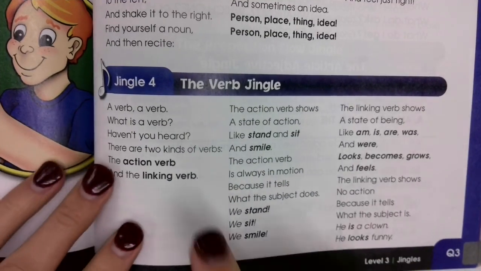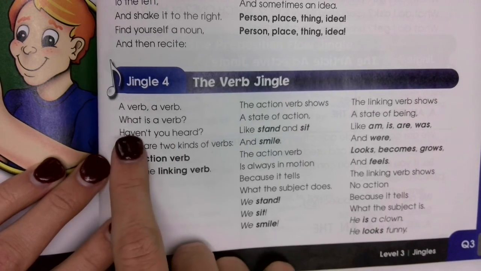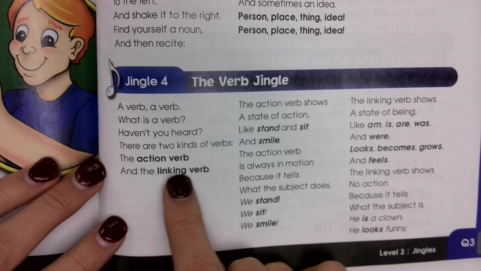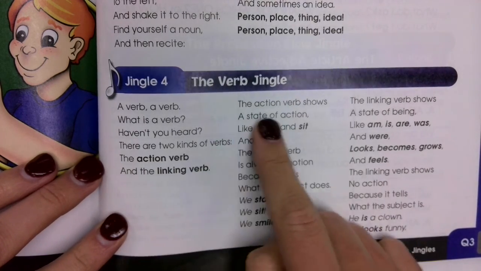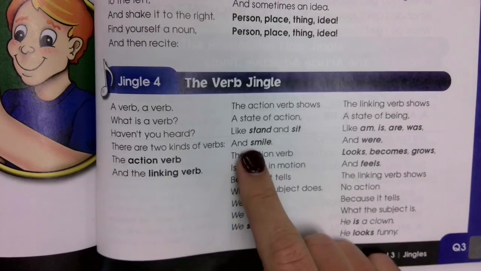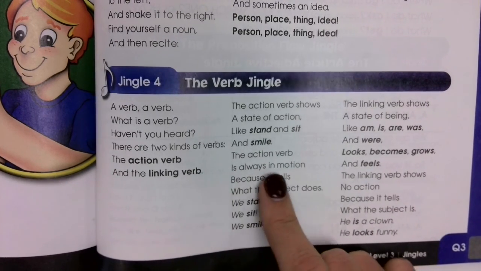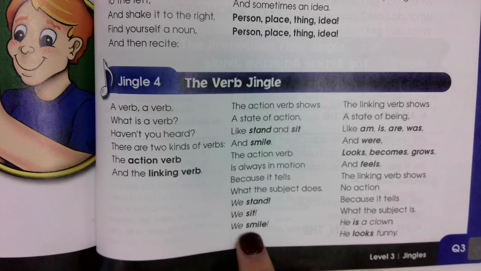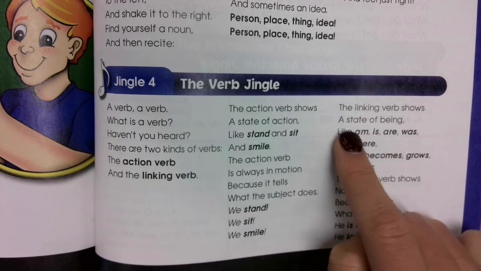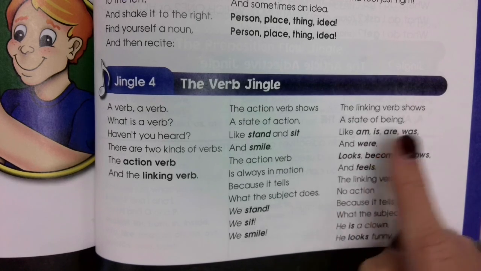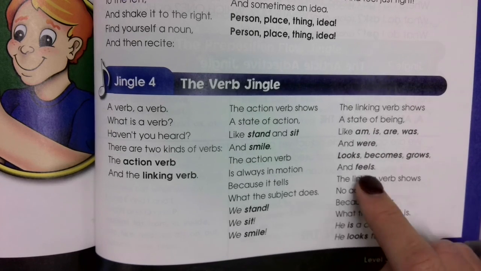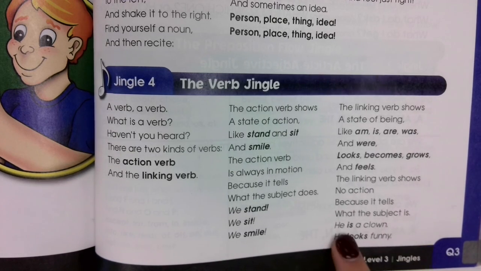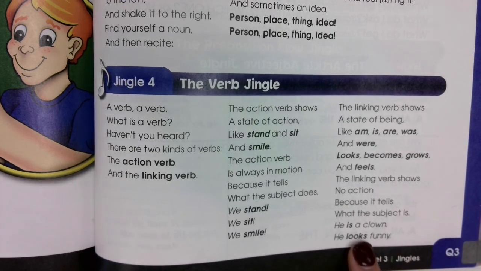Jingle 4, the verb jingle. A verb, what is a verb? Haven't you heard? There are 2 kinds of verbs, the action verb and the linking verb. The action verb shows a state of action, like stand and sit and smile. The action verb is always in motion because it tells what the subject does. We stand, we sit, we smile. The linking verb shows a state of being, like am, is, are, was, and were. Looks, becomes, grows, and feels. The linking verb shows no action because it tells what the subject is. He is a clown. He looks funny.